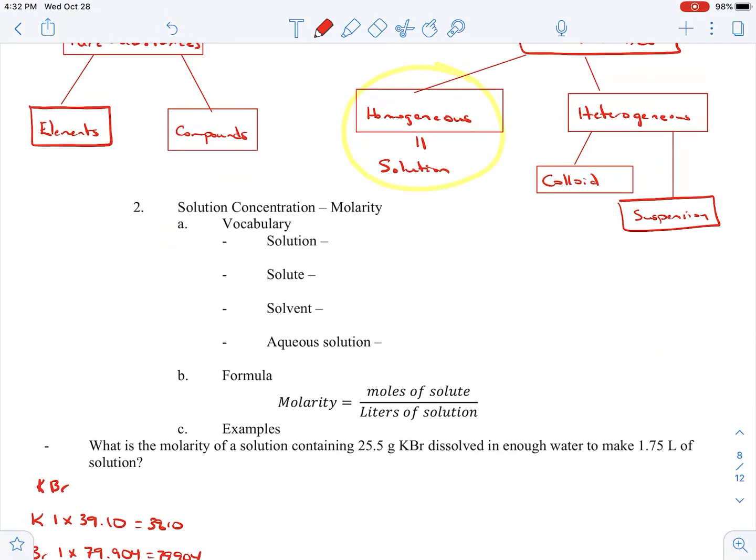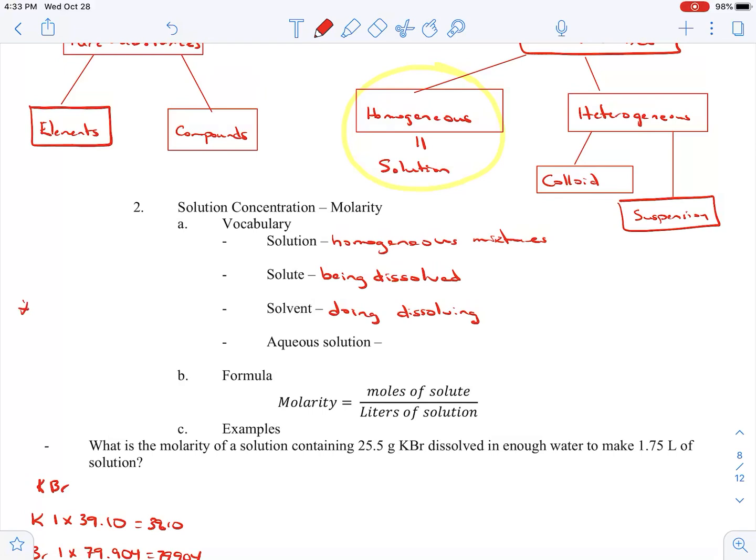Our first one is solution, which is obviously a homogeneous mixture, which means it looks the same throughout and is the same throughout. So we're talking about having the same concentration. That's like our Kool-Aid. It tastes the same at the top and the bottom, provided we have done some shaking. Then we have our solute. The solute is the substance being dissolved. Usually it's the one in the lesser concentration, but that's not always true. Then we have our solvent. This is the one doing the dissolving. Again, usually it's in the higher concentration, but not always.